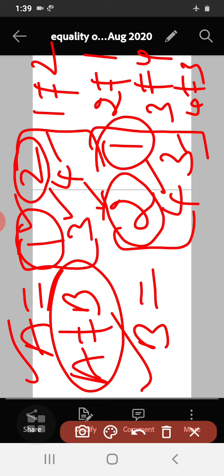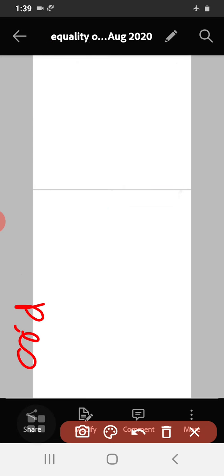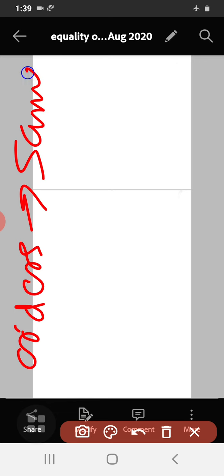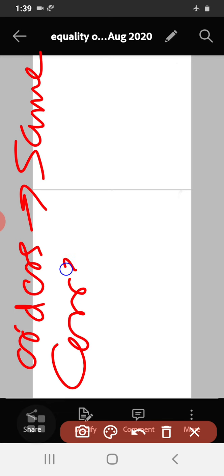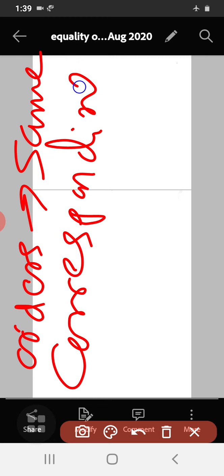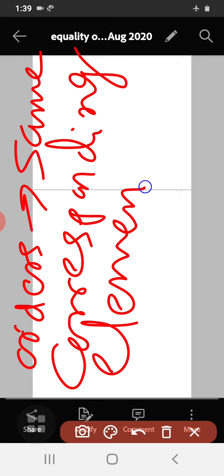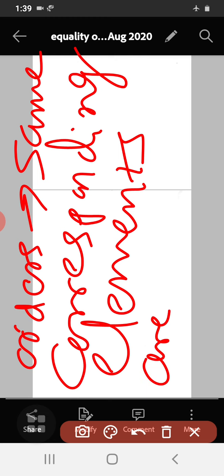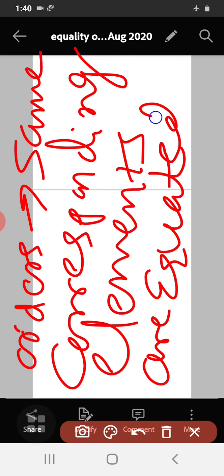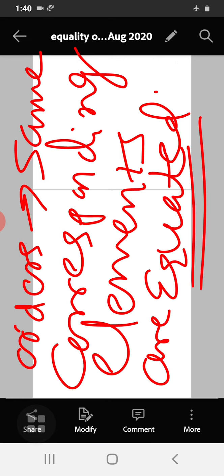So to say that two matrices are equal, what are the conditions? Orders must be the same. If orders are the same, then corresponding elements are equated. As I showed in this example, corresponding elements should be equated. In this way you can learn the concept of equality of matrices. Here you can write the definition.